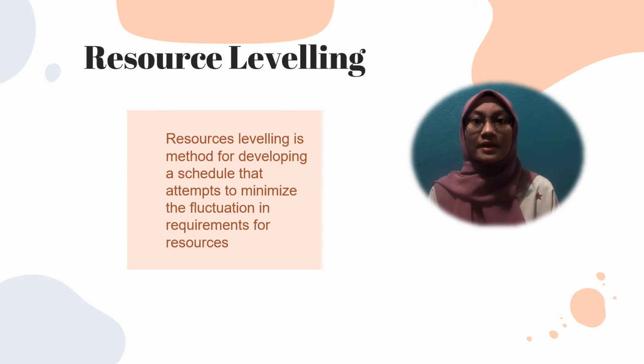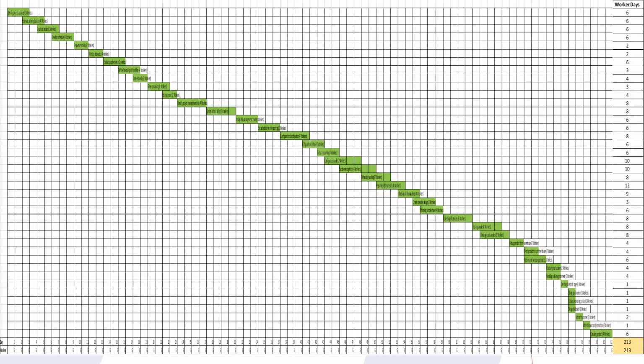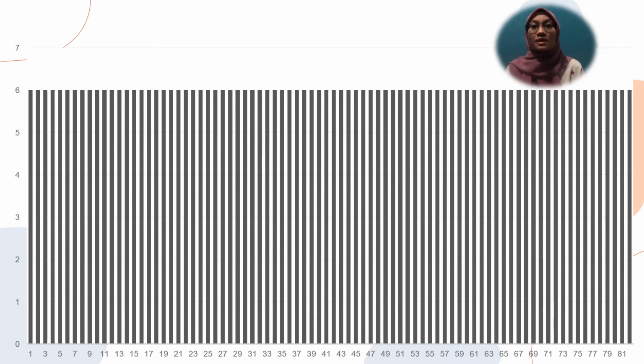Resource leveling can be defined as a technique in which start and finish dates are altered based on resource limitation, with the purpose of matching demand for resources with available supply. As you can see in the diagram, it shows that the resource leveling for the cookies project is at the level of 6. This is because our project has made sure that all the tasks or work are equally given to the workers, so that the workers are not doing more or less than others for every task that has been given.